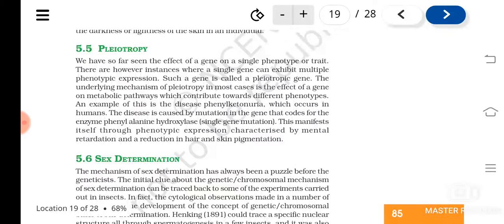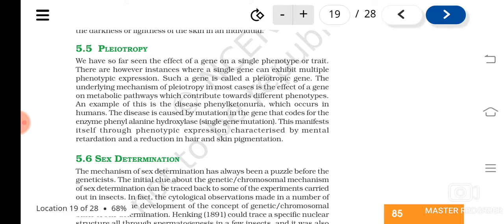Pleiotropy. Usually one single gene controls one trait. But here one gene controls more than one character. Such genes are known as pleiotropic genes. Understood? So what is an example? Phenylketonuria. The gene which causes the disease phenylketonuria is an example of a pleiotropic gene.